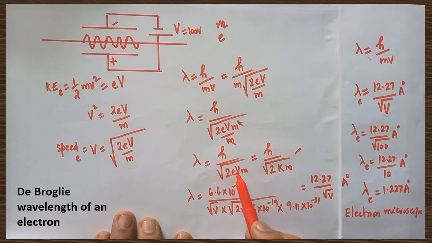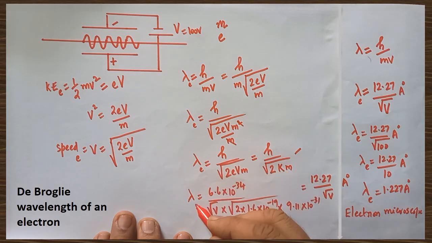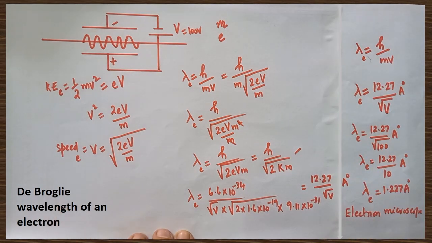This formula can be used for measuring the wavelength by knowing the values of h, e, V and m. Here, sometimes kinetic energy and mass may be given directly, and from this formula also the de Broglie wavelength of the electron can be measured. In all cases, since we are measuring the de Broglie wavelength of an electron, we can write it as lambda e. Are you clear? Very interesting derivation, may be asked for 3 marks or 5 marks. Okay. Thank you.